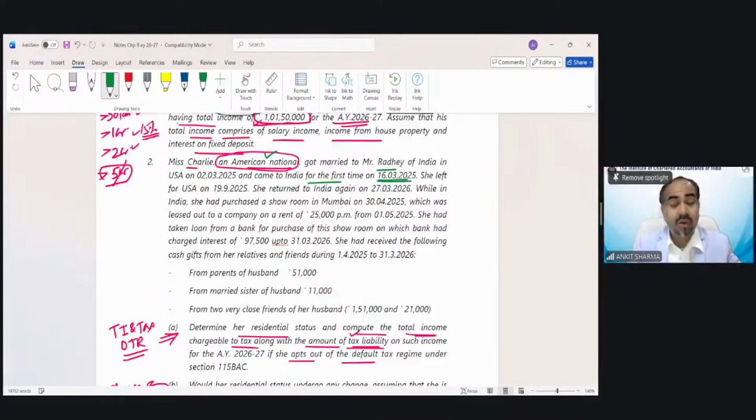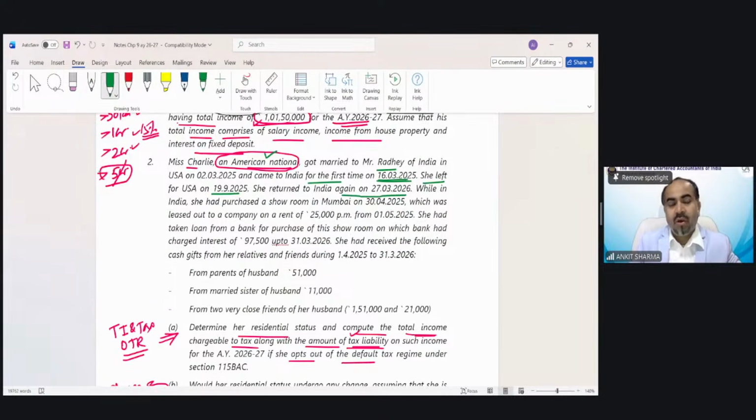That date does not fall in our previous year. She left for USA on 19 September 25. She returned to India again on 27th March 2026.